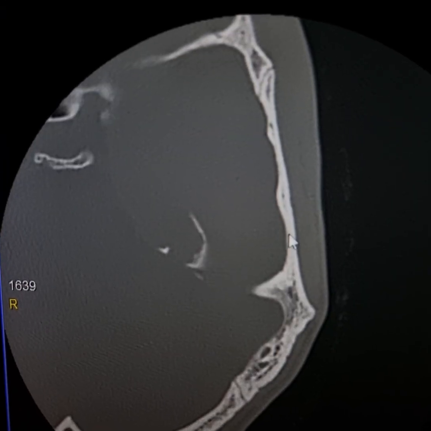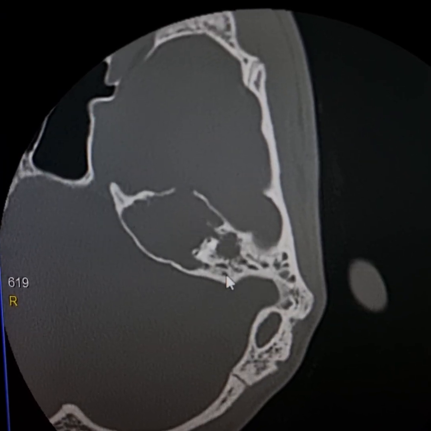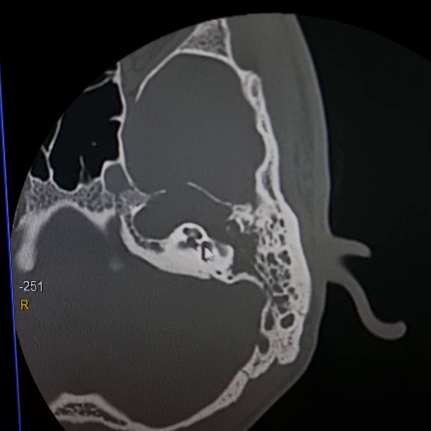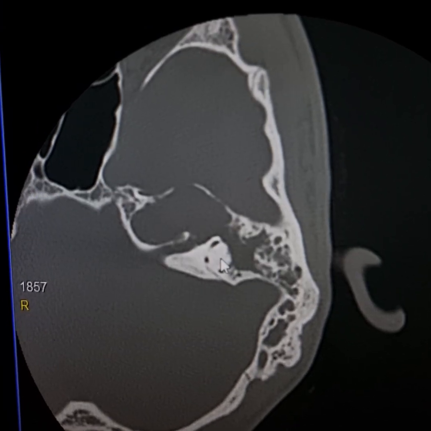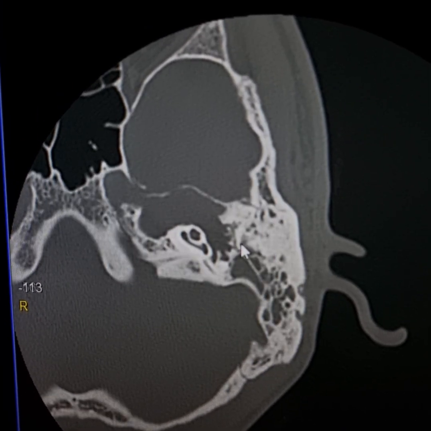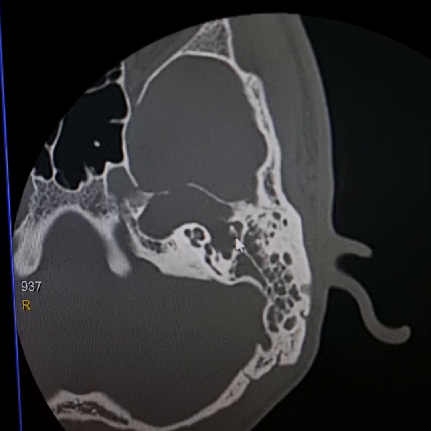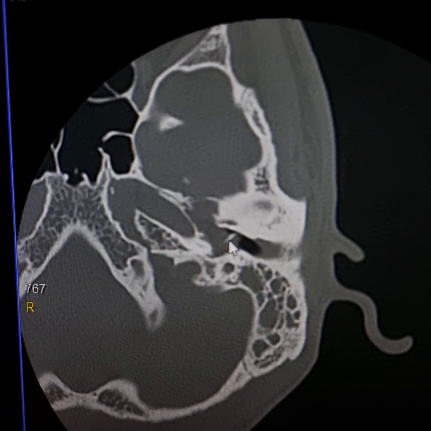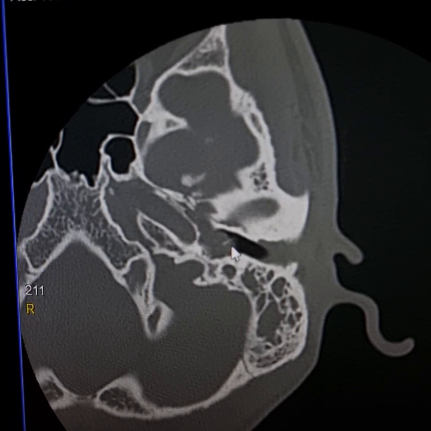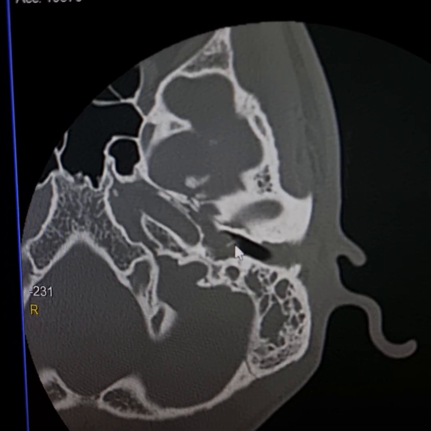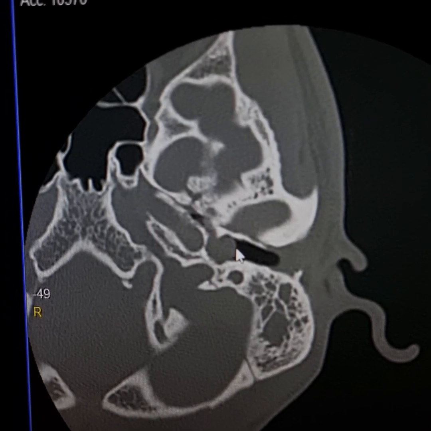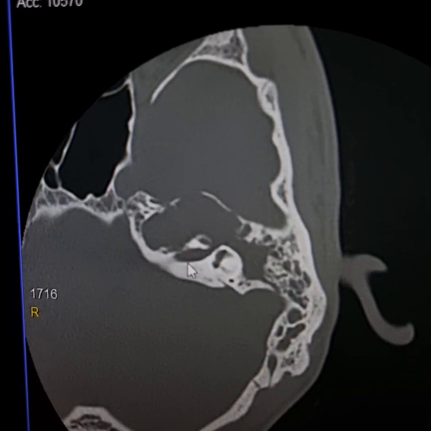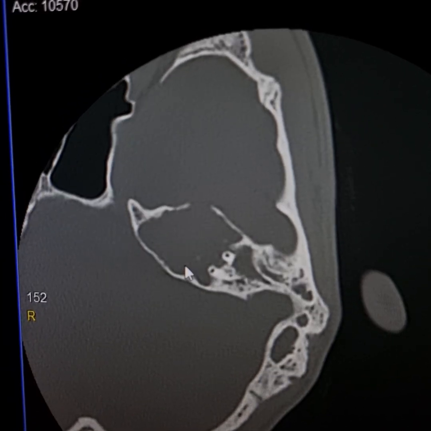This is the localized view, magnified. Internal ear structures are normal. This is the cochlea. These are the semicircular canals. These are the eroded middle ear ossicles. This is the handle of malleus. The soft tissue attenuation mass is projecting into the middle part of the left external auditory canal. There is no extension of the lesion into the posterior cranial fossa.